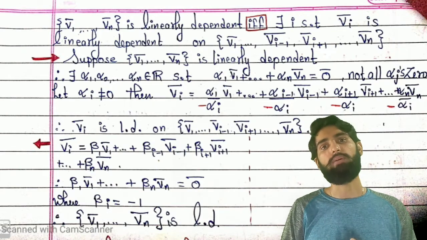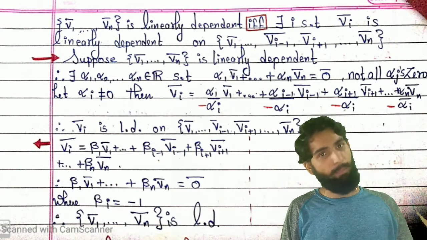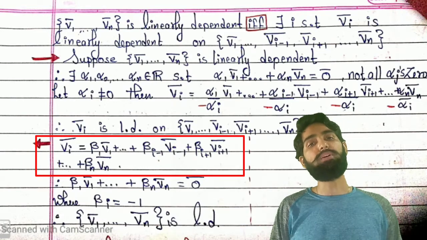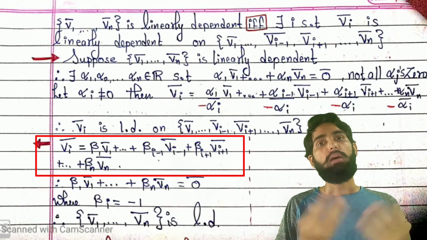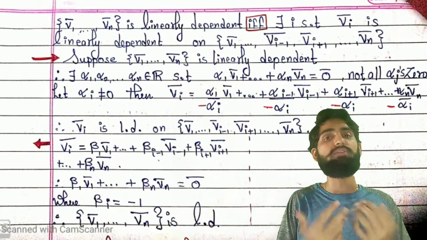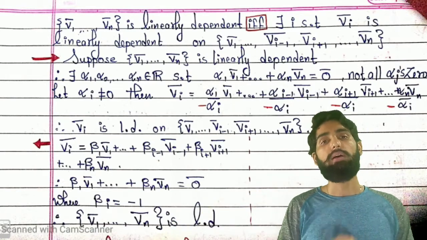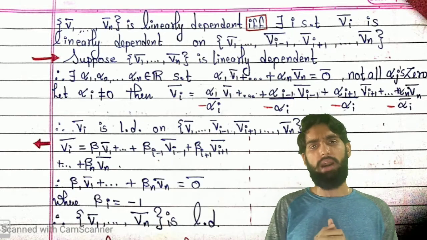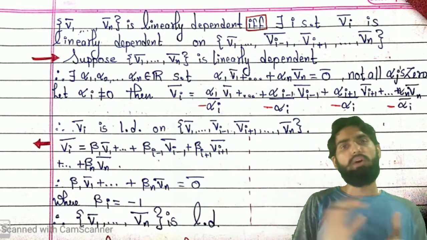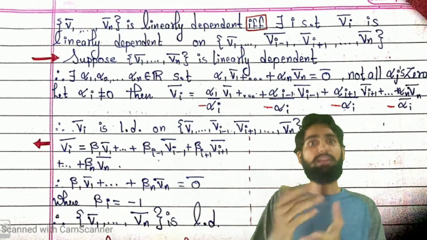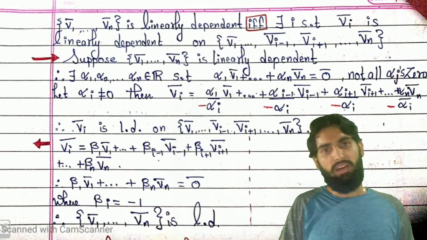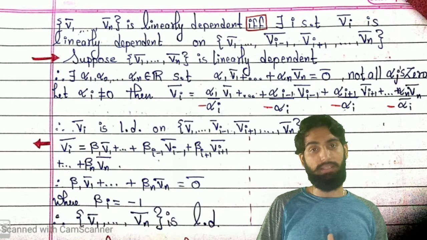Let's see the other direction. That means if there exists an element which is a linear combination of the rest of the elements, then my set must be linearly dependent, meaning there exists a non-trivial way to reach 0 bar. That is what we want to prove. Suppose I assume that my vi bar is written as a linear combination of v1 bar, v2 bar, vi minus 1 bar, vi plus 1 bar till vk bar, with the coefficients being beta i's, like this.